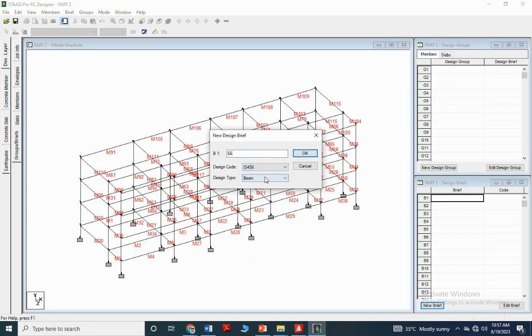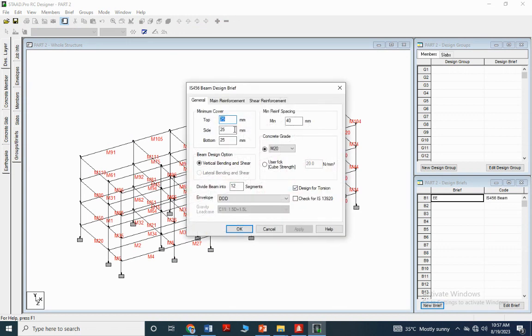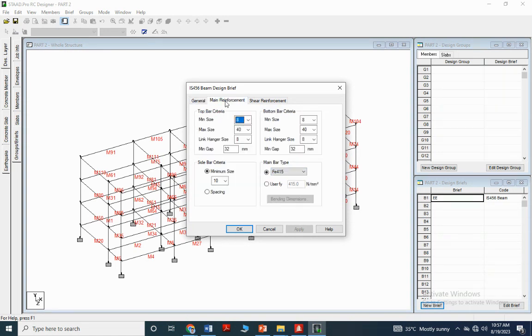Design code IS456. Now, the design parameters: M20, they are divided into 12 sections. Okay, then main reinforcement. I'm basically using 12 mm. Bottom member also 12 mm. Maximum size is 40 mm. Then bar type FE 500. If it is 550, that means user defined, this is there, 550 also, right? You can give. Okay. Now 500.